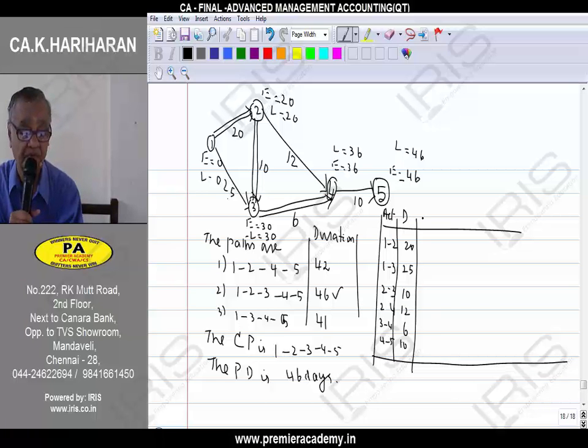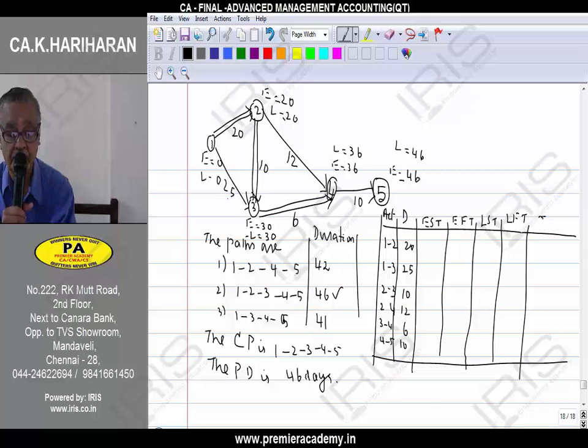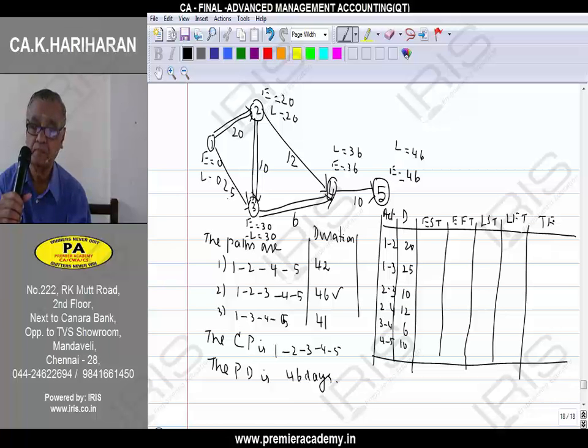Now I introduce earliest start time, earliest finish time, latest start time, latest finish time, and then the total float.